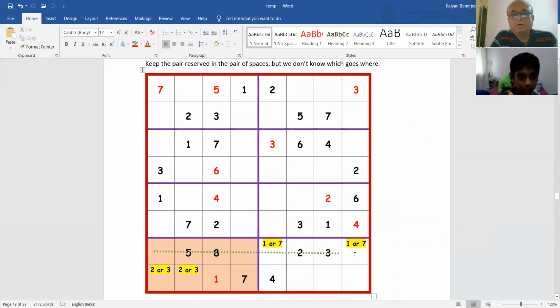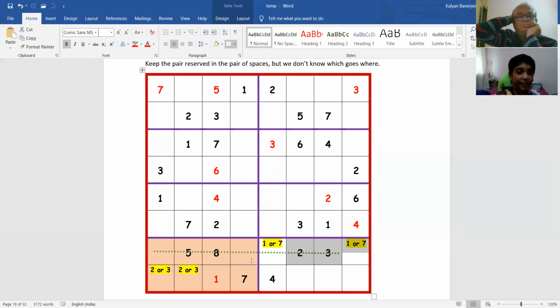Okay, because 2 and 3 are here. Sir, we can have 2 in the left side and 3 in the right side. Why?